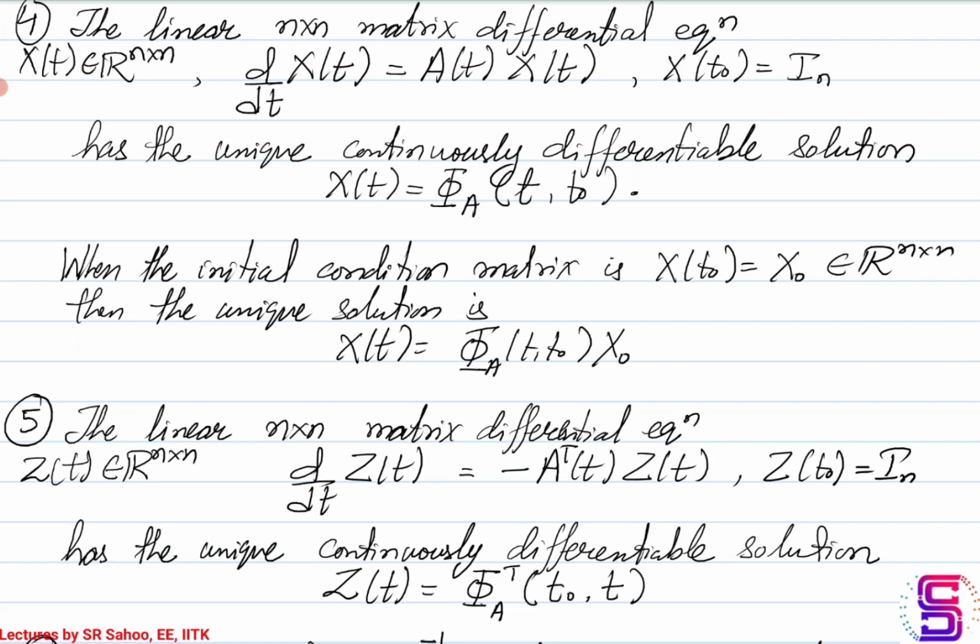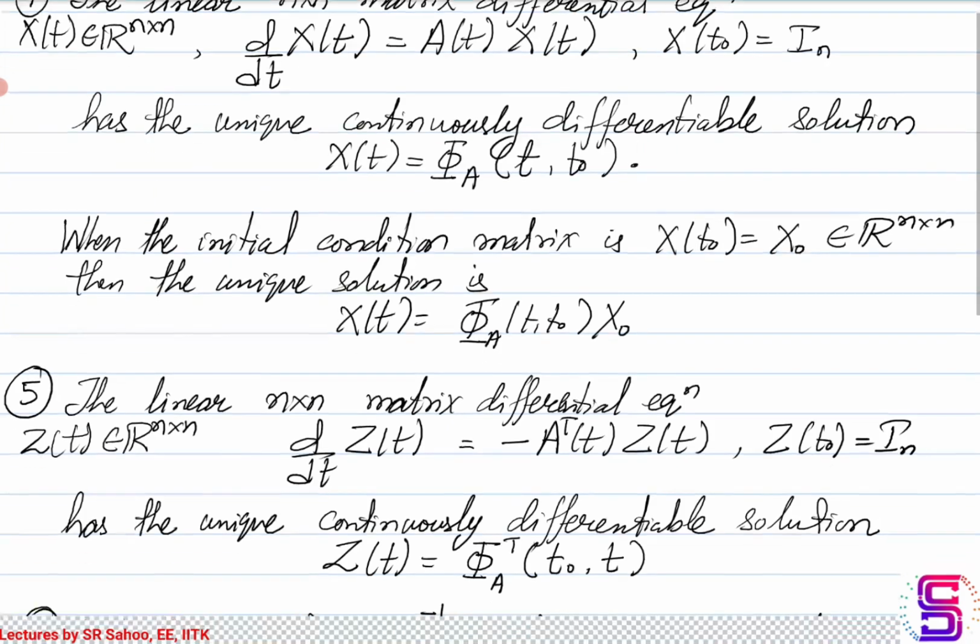Now, if the initial condition is anything other than the identity matrix, so let's say it's just an n cross n matrix, which in this case we are representing as X0, in those cases the unique solution would just be the state transition matrix multiplied with the initial matrix that you had. So instead of X of t being equal to just the state transition matrix, it will be the state transition matrix multiplied by X of 0.